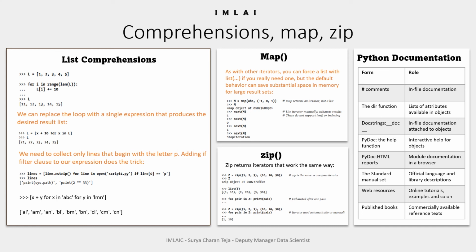It makes an iterator that computes the function using arguments from each of the iterables. It stops when the shortest iterable is exhausted. That's how it works.